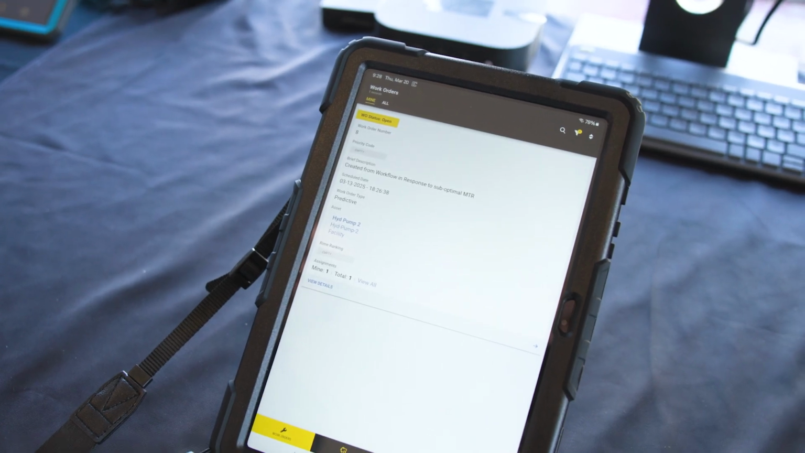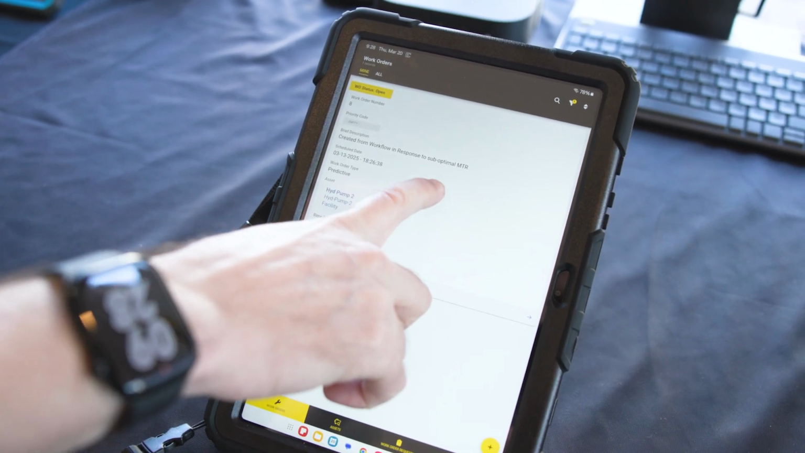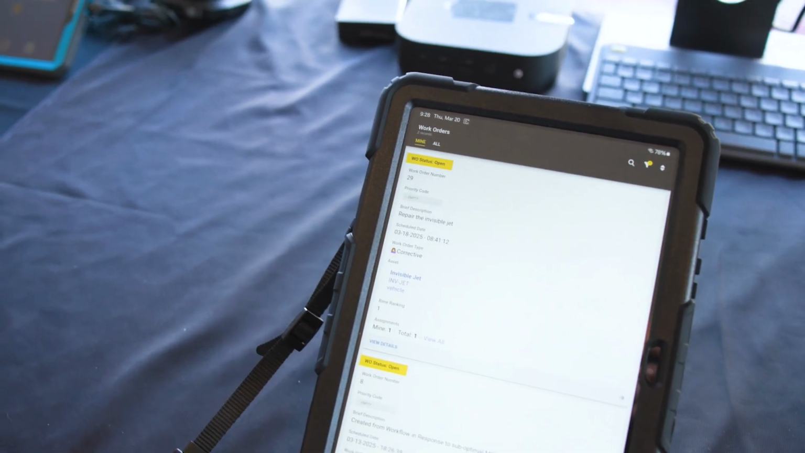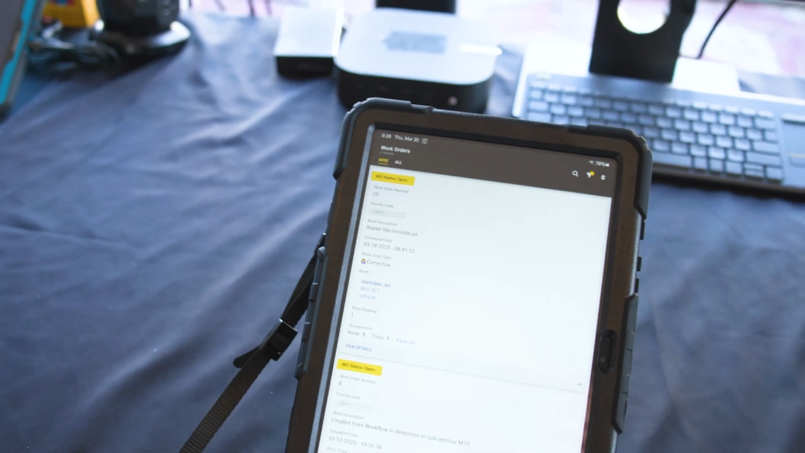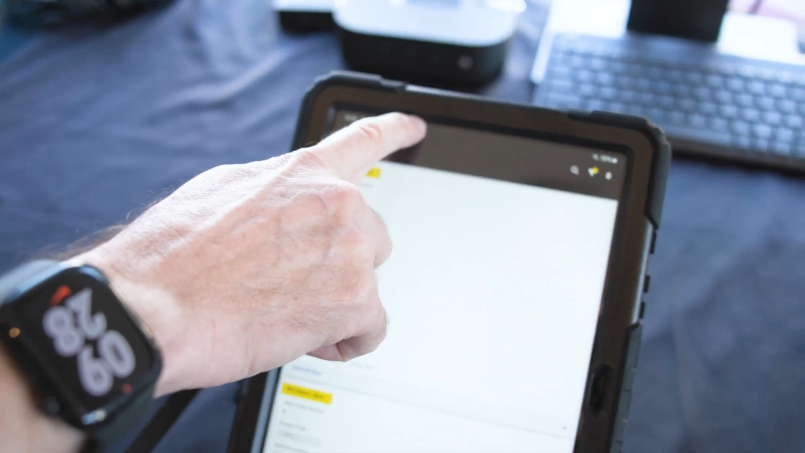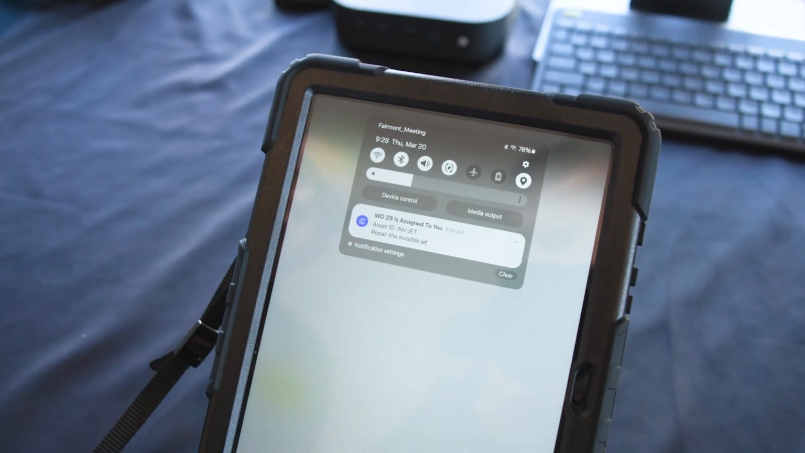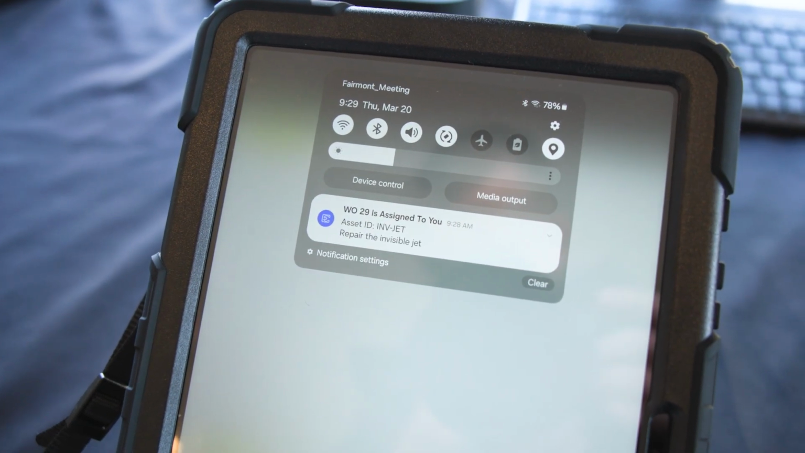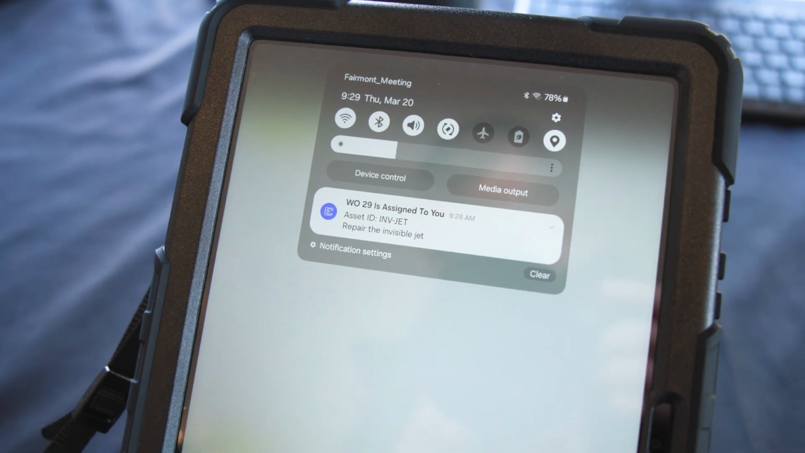Now, she got the notification. If she just pulls down the screen, there's the work order that was just created for her. Also, we know it's noisy in most manufacturing environments, so we have the notifications turned on. So if you simply pull down, you can see the notification that a new work order was assigned to you. In case it was too noisy and you couldn't hear it, you can always pull down your notifications and see it that way.